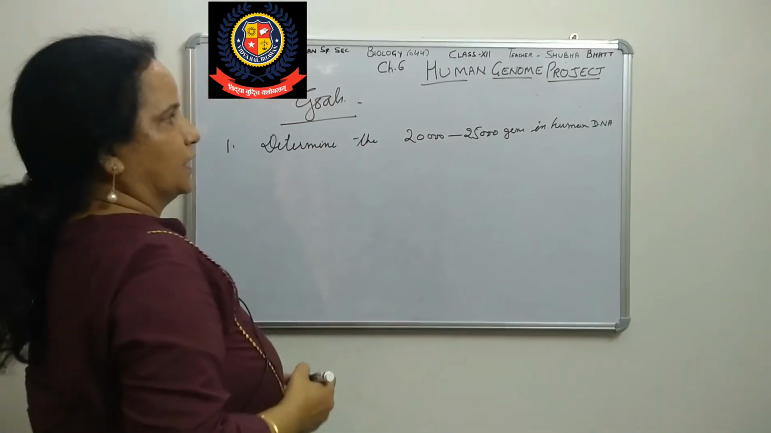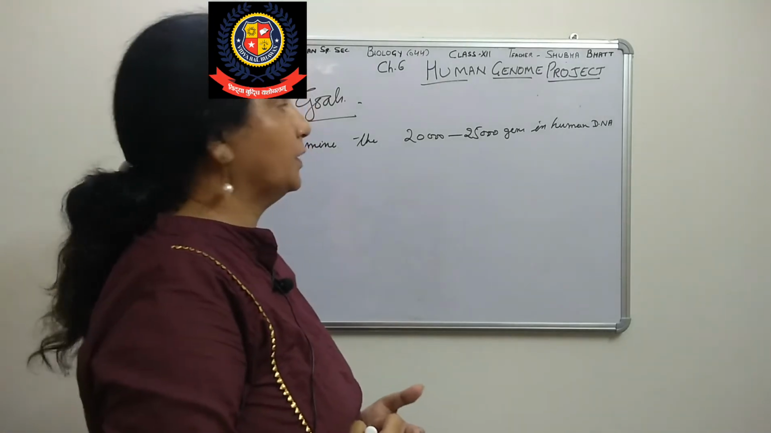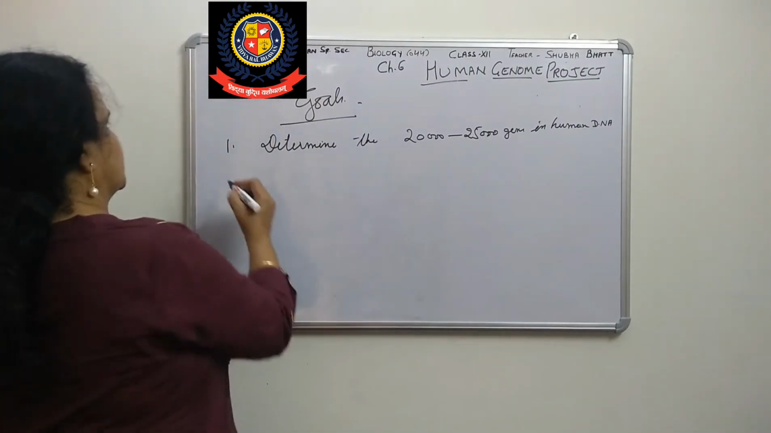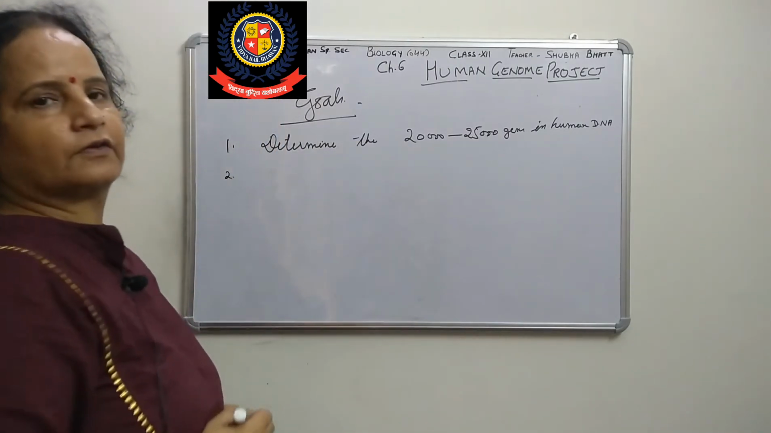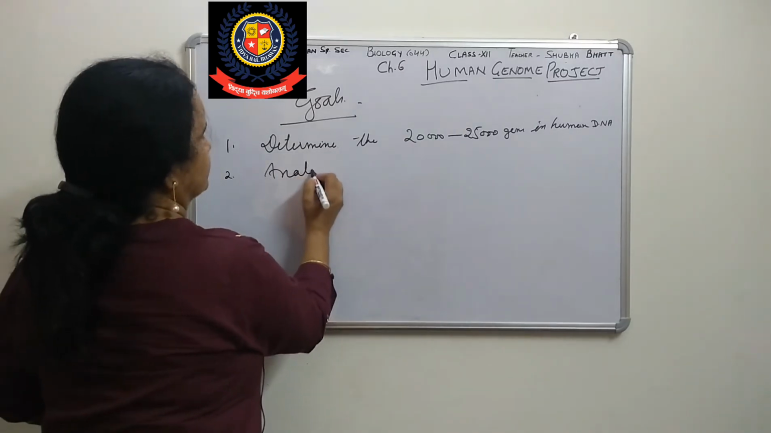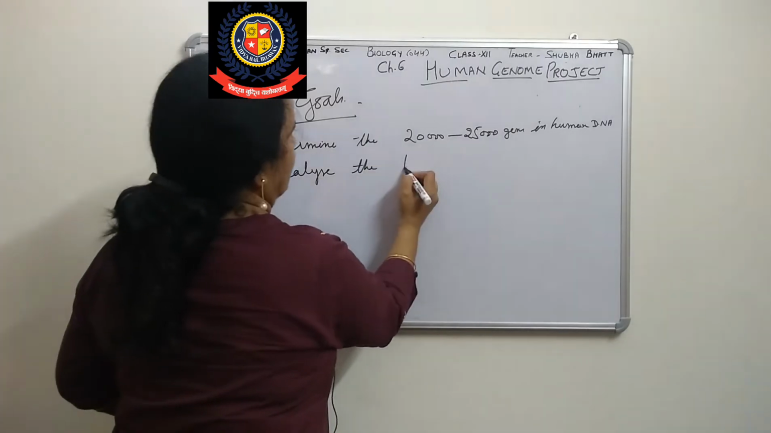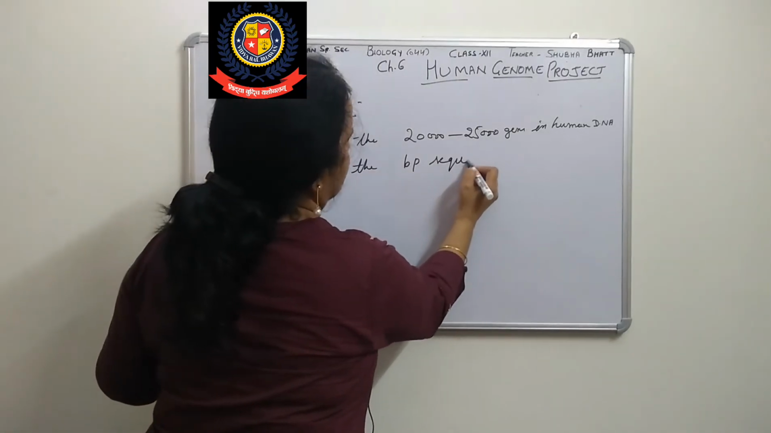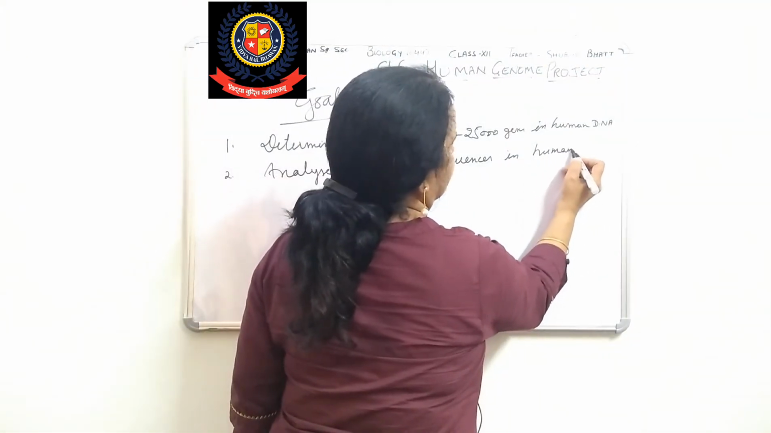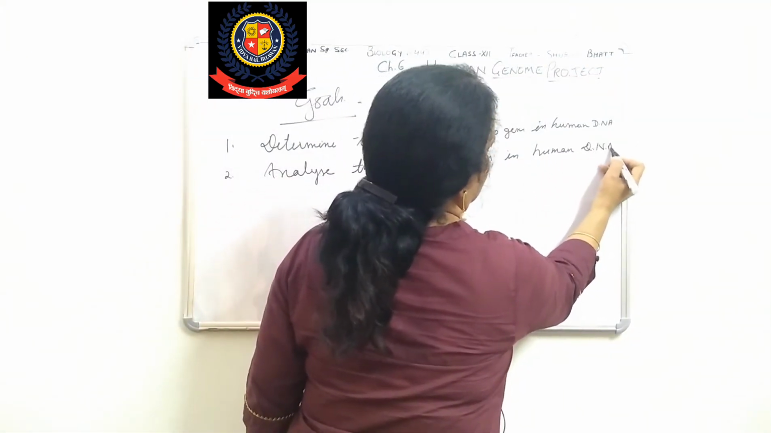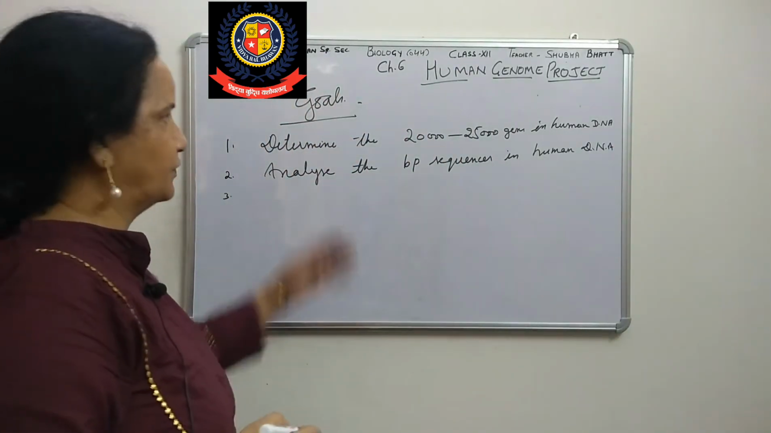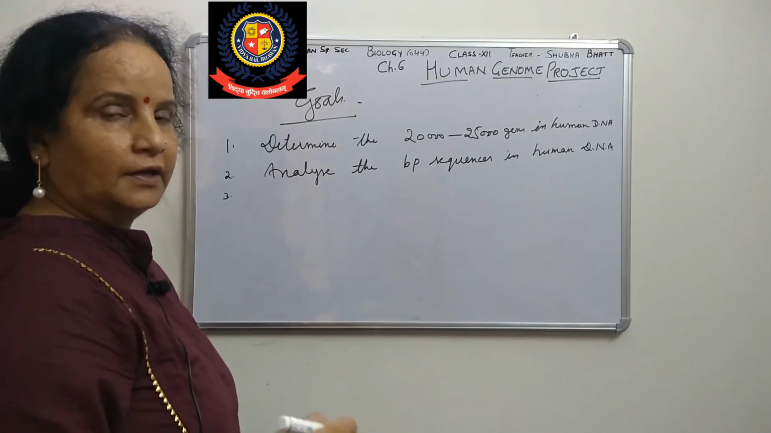Means we want to see how many genes are present in one human DNA. So for this we are doing this project. Second one is to analyze the base pair sequences in human DNA. Okay. Now the third one: all this information that we have got will be stored in a